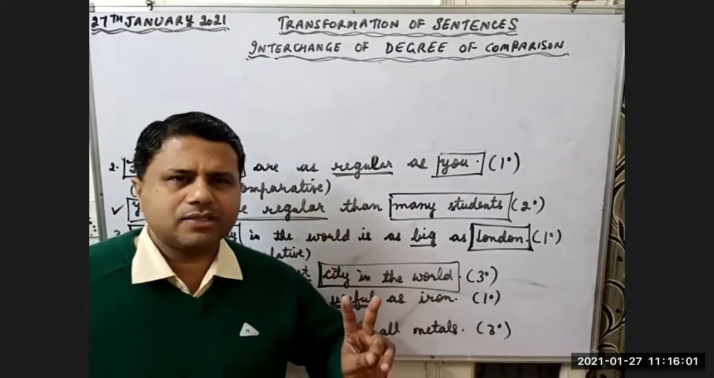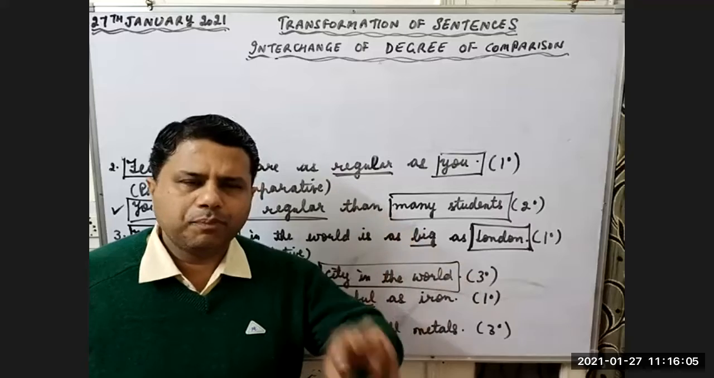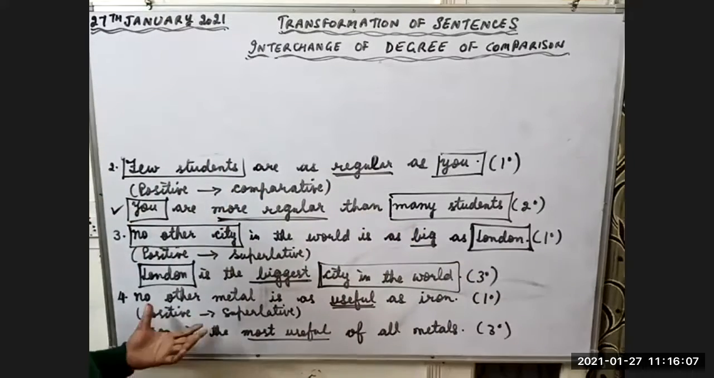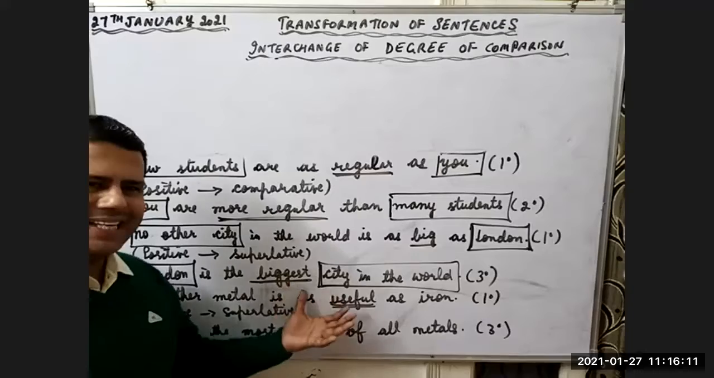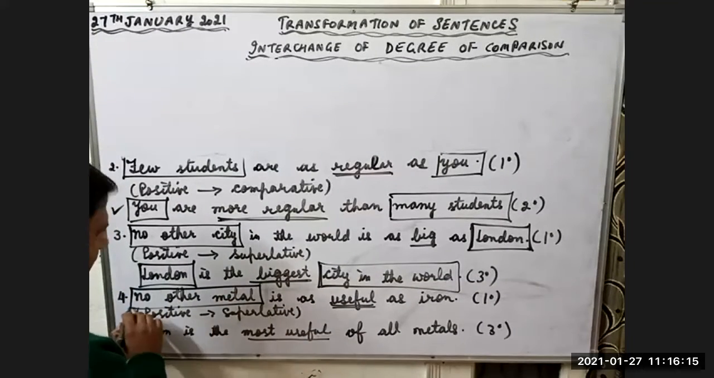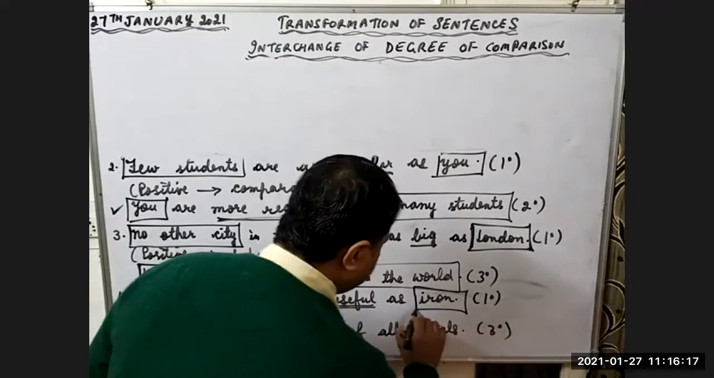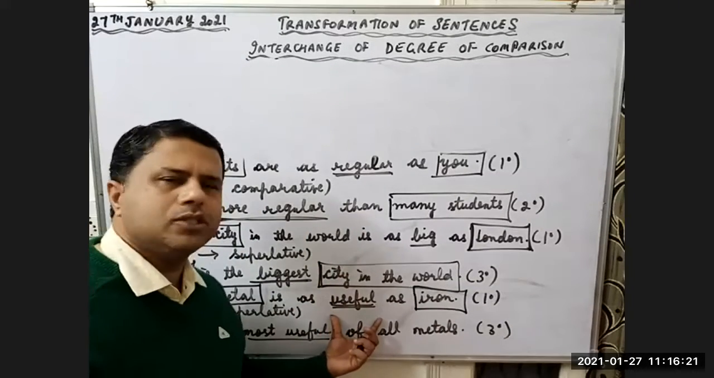So this is the first example of the second situation. What is the second situation? How to change simple to superlative degree. This is the first example. Look at the next example. No other metal is as useful as iron. Now I am comparing other metals with iron, but I am using the first degree. Equality is there.